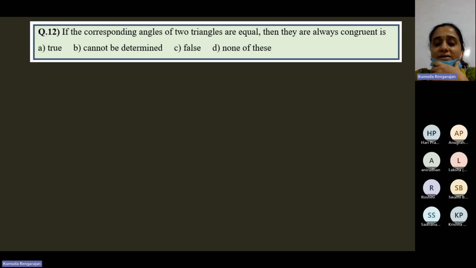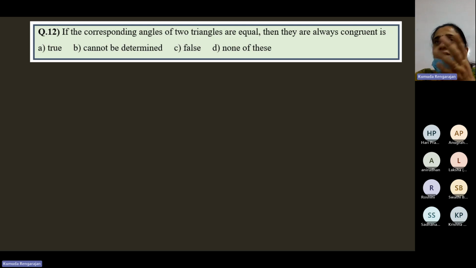If the corresponding... False? Cannot be determined. Okay. See, one thing is, if the corresponding angles of two triangles are equal, then they are always congruent. One way you can say is that means AAA they're saying. You know that AAA is not a valid congruence rule. So false. They are always congruent is false because AAA is not a valid congruence rule.